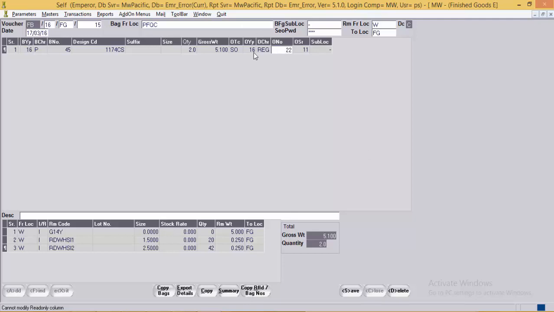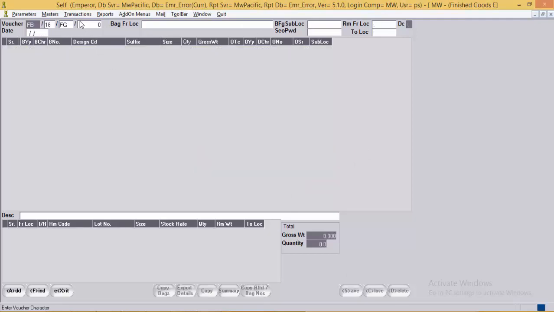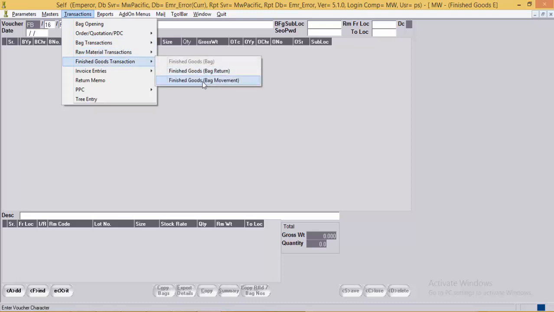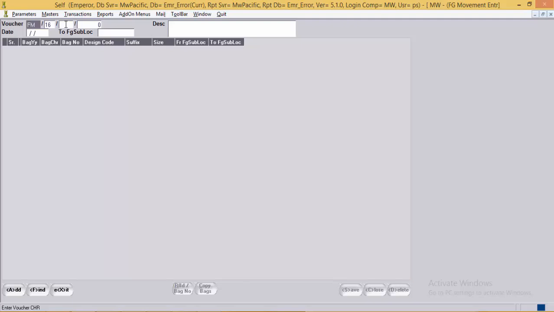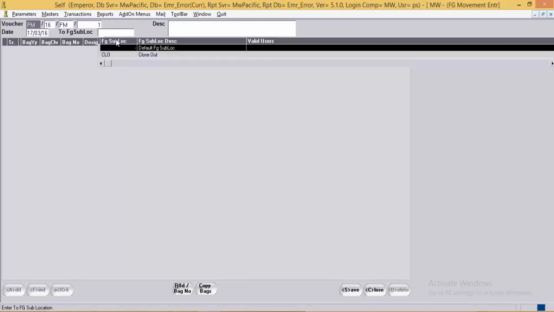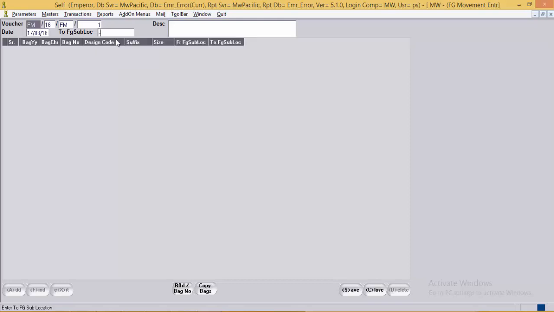Now, after the finished goods entry, we will take a look at the finished goods movement entry. We'll add a voucher. This entry is basically used when a bag needs to be moved from one sublocation to another sublocation. The user can mention the default sublocation over here, which will be copied for all the bags in the grid.